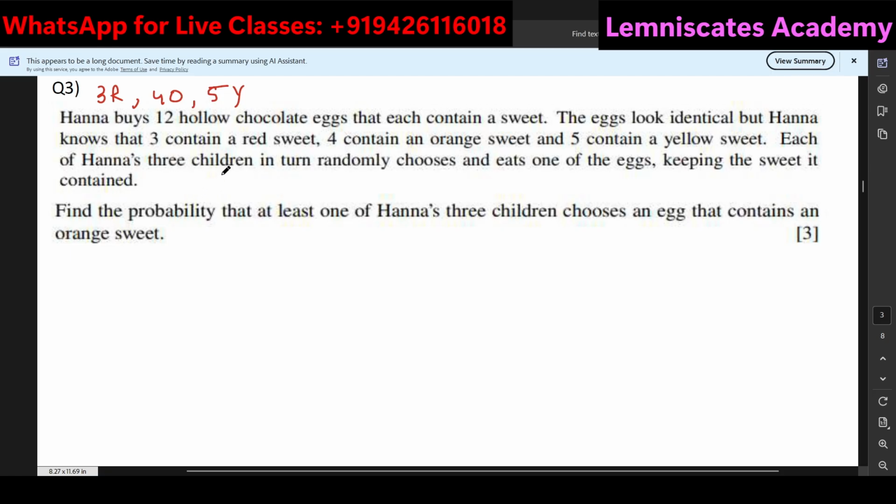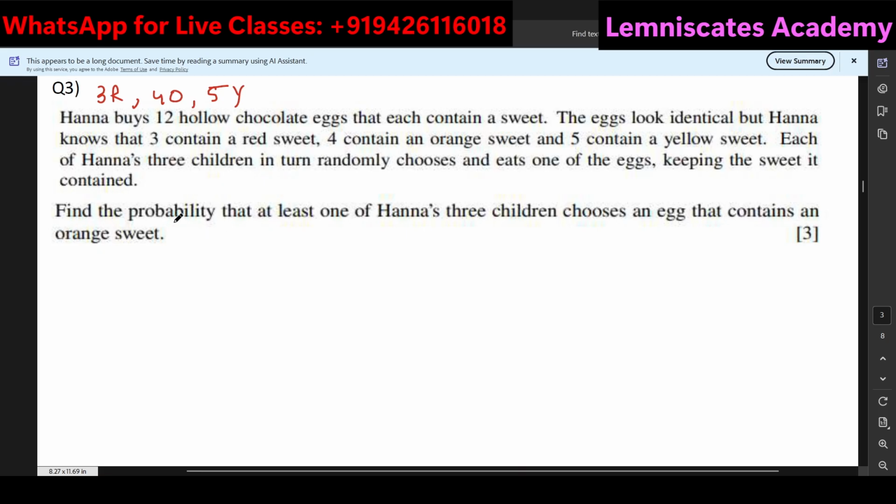Each of Hannah's 3 children, in turn, randomly chooses and eats one of the eggs, keeping the sweet it contained. So 3 children are there, they are randomly going to pick these eggs and eat them, right? I hope that is the question. Find the probability that at least one of Hannah's three children chooses an egg that contains an orange sweet.